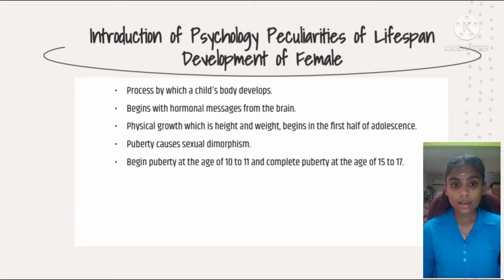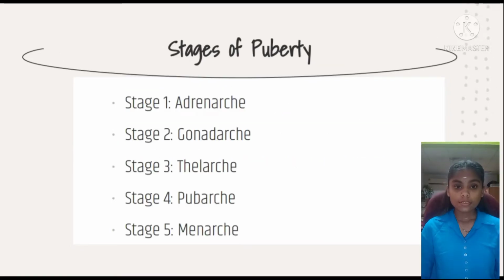Physical growth, which is height and weight, begins in the first half of adolescence and continues until an adult body is formed. The external sex organs, also known as primary sexual characteristics, are sex traits that identify girls before puberty. Puberty causes sexual dimorphism by causing the development of secondary sex traits, which further differentiate the sexes. Girls typically begin puberty at the age of 10 to 11 and complete puberty at the age of 16 to 17. So there are five stages in puberty.